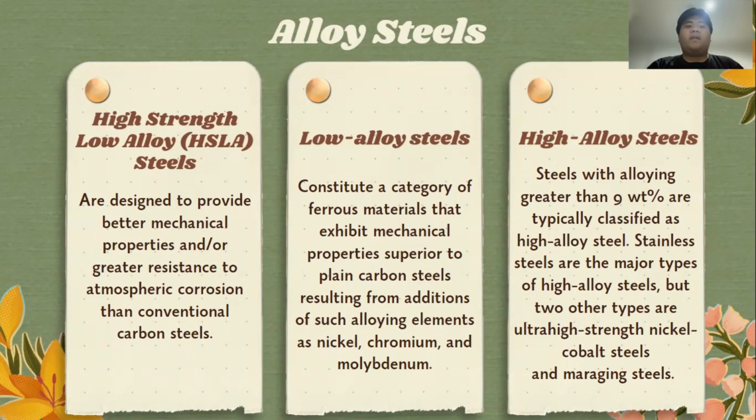Third, high alloy steels. Steels with alloying greater than 9% are typically classified as high alloy steels. Stainless steels are the major types of high alloy steels, but two other types are ultra high strength nickel cobalt steels and maraging steels.